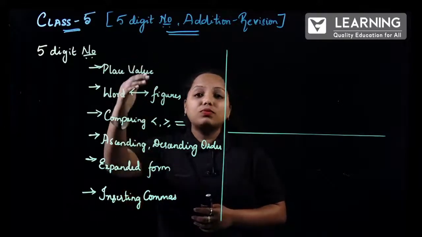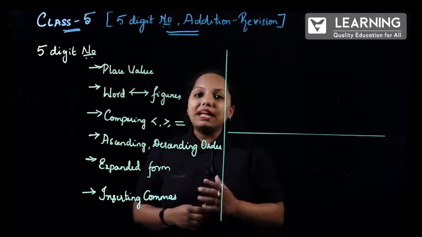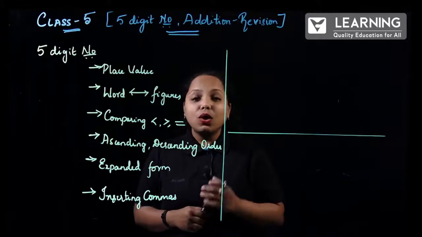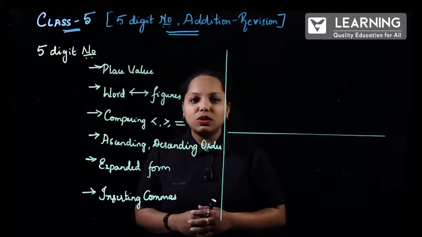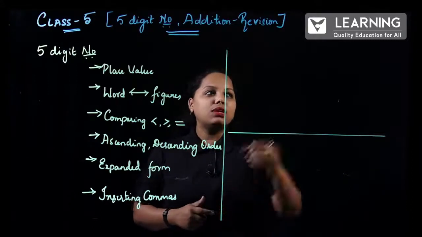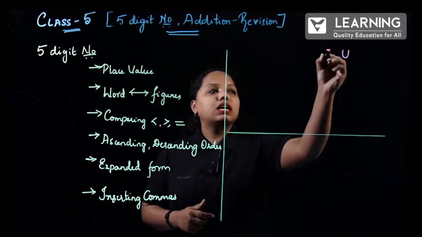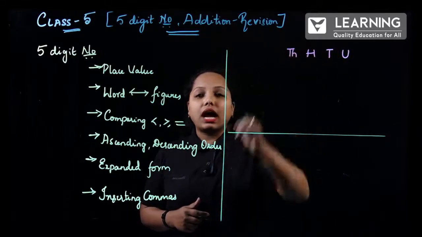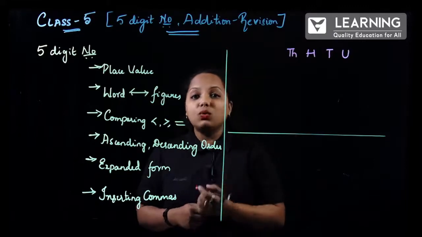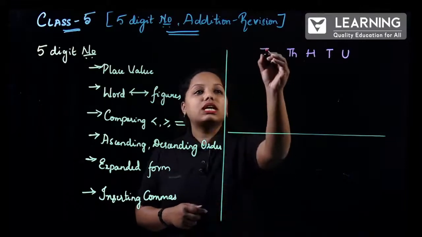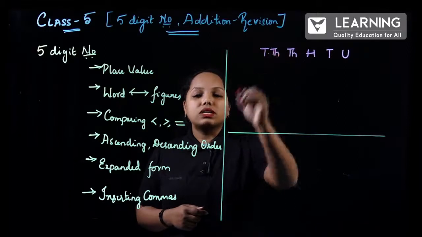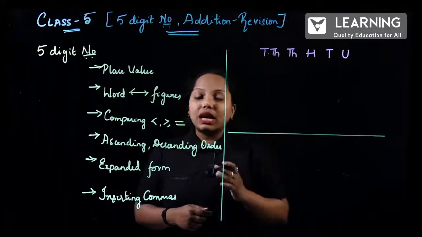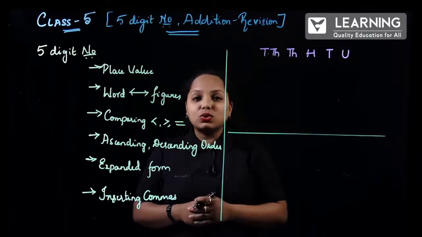Now, let us look at the first concept. What is it? Place value. In the lower grades, we learned place values, but it was only up to 4-digit place values. You have learned units place, tens place, hundreds place, thousands place, and now we will be learning one extra place value, that is the 10,000 place. Now, how many digits? 1, 2, 3, 4, 5. So that is nothing but 5 digits.